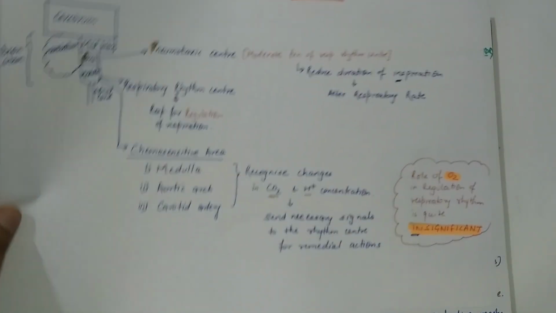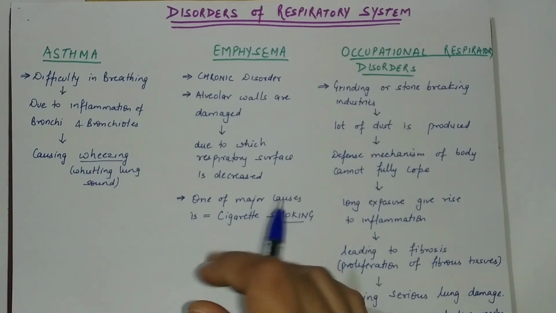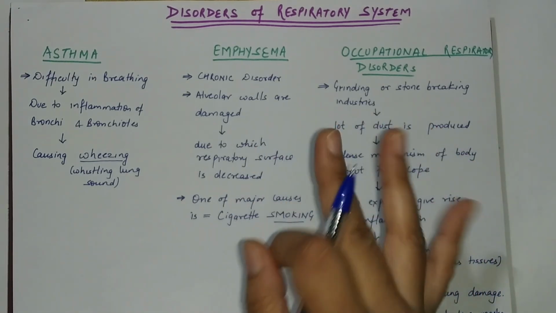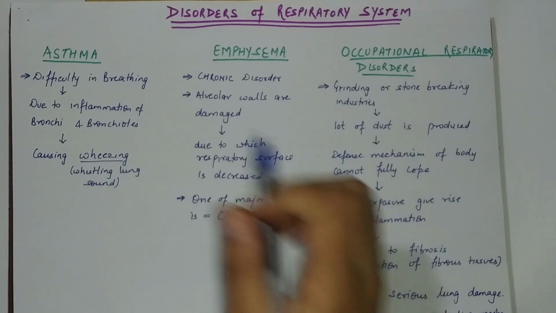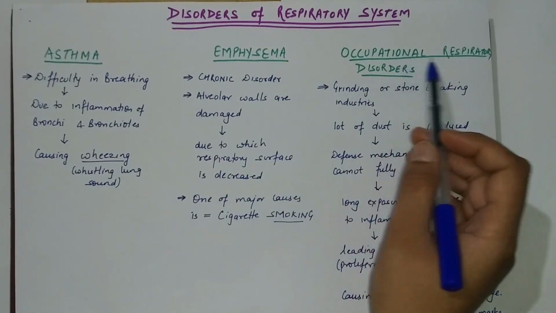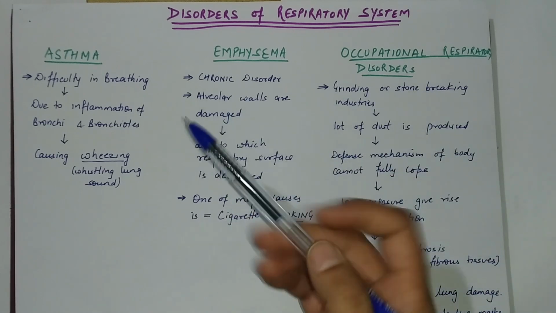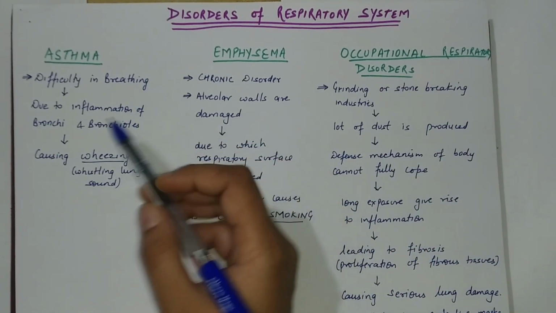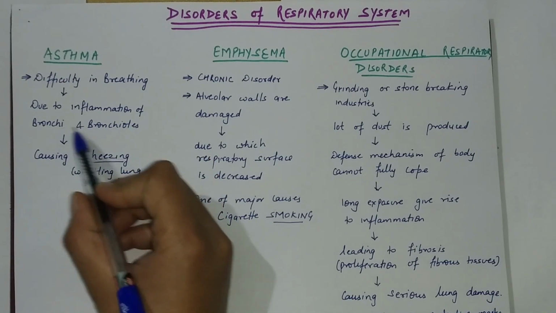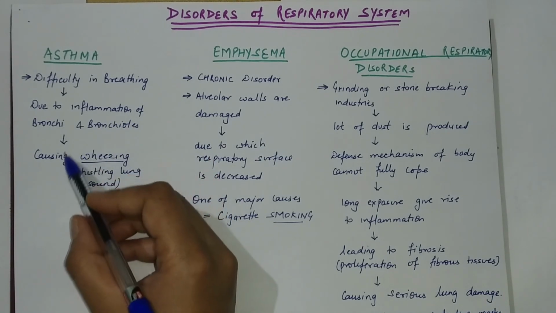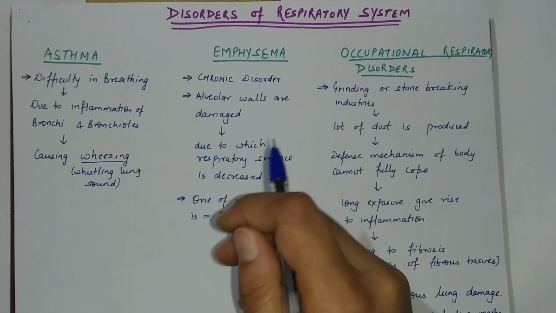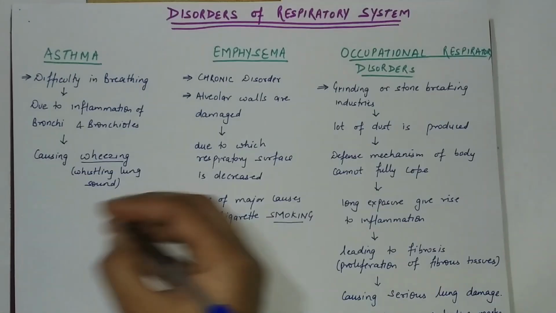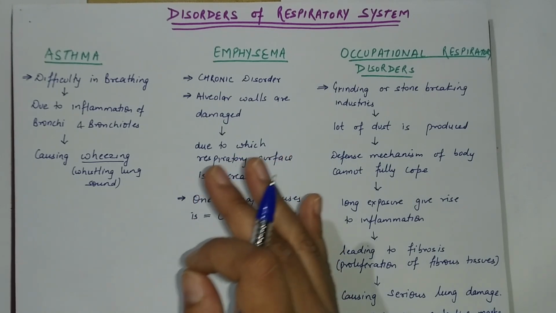So moving ahead. Now we will study the disorders of respiratory system. There are many disorders, but in NCERT we have only three disorders mentioned, that is asthma, emphysema and the occupational respiratory disorders. So let us first study asthma. This is difficulty in breathing due to inflammation of bronchi and bronchioles, which causes wheezing. Wheezing is a whistling lung sound. This much at this level is sufficient for you.